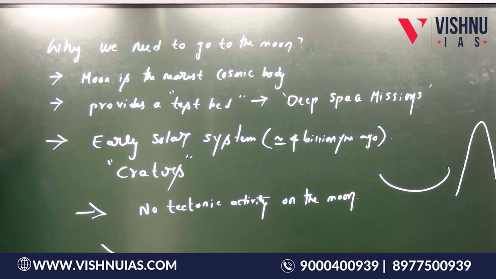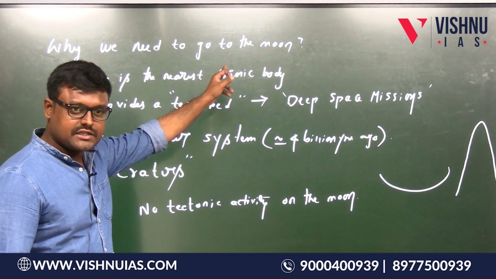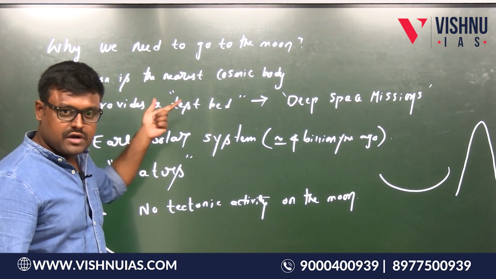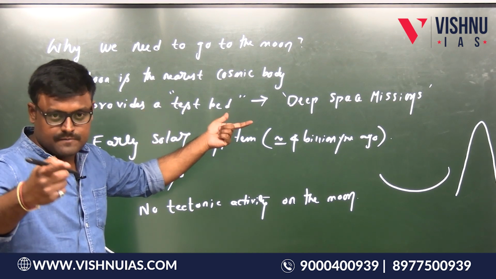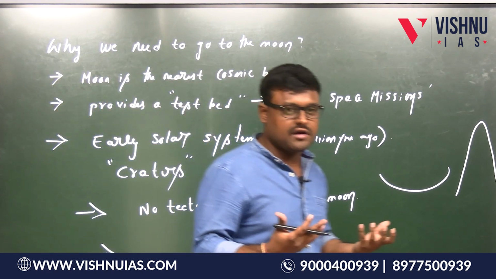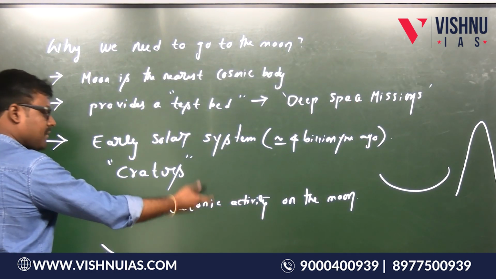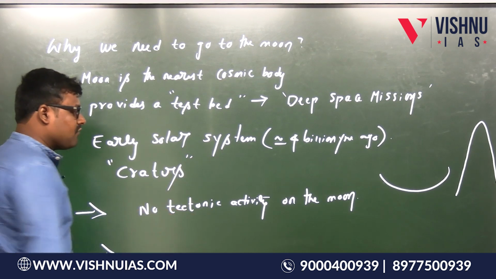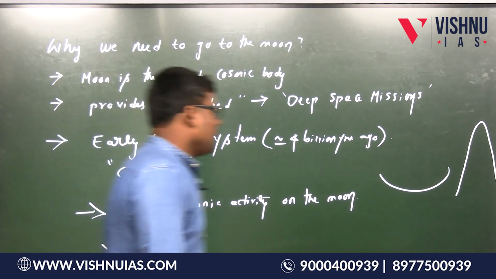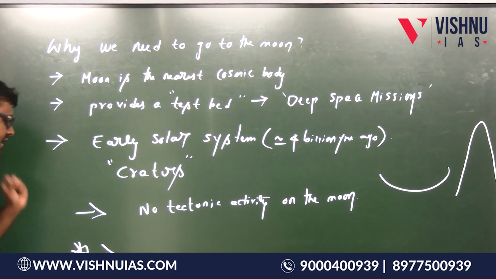So, to conclude here, why we need to go to the moon. Before doing deep space exploration, first we need to explore the moon. It can be a test bed to develop technologies needed for further missions, and to know the early phase and the origin of the solar system. Is this point clear? There are two points about the origin of the solar system. Its internal structure hasn't changed much because there is no significant tectonic activity, and one more thing is craters. That is one important point. There is actually one more important point we can write here, but I will discuss it later.